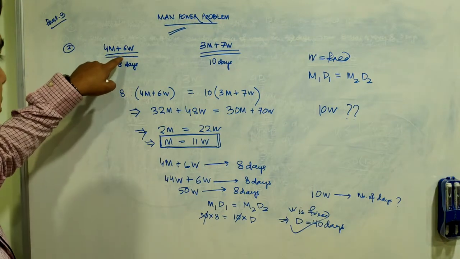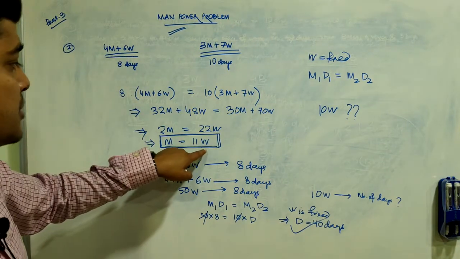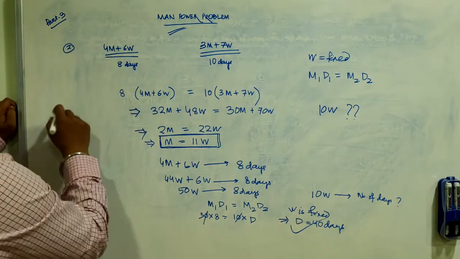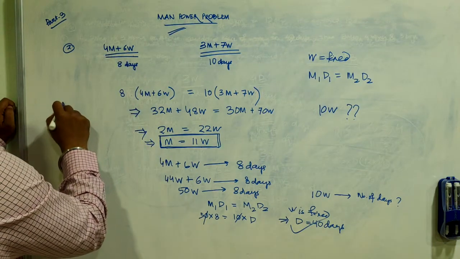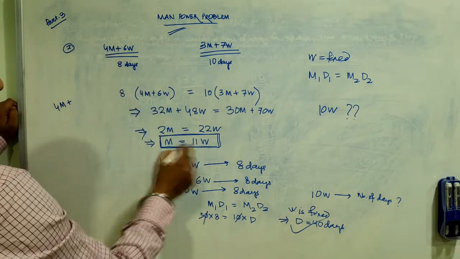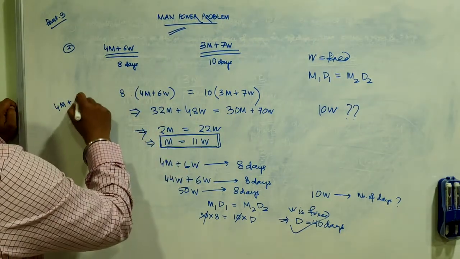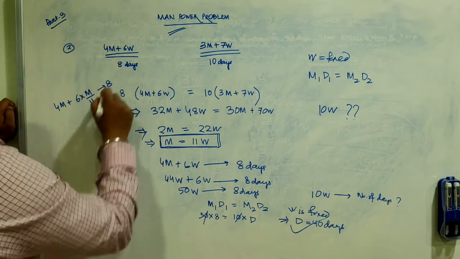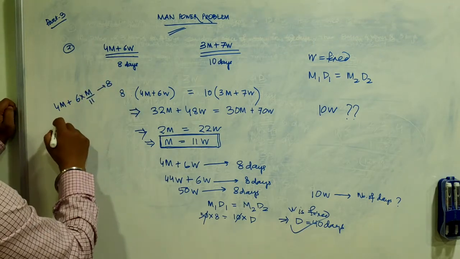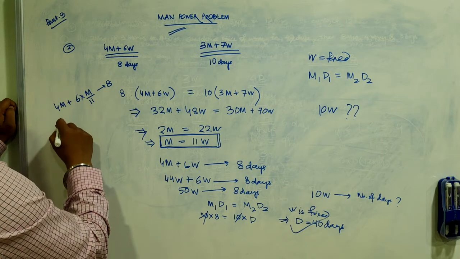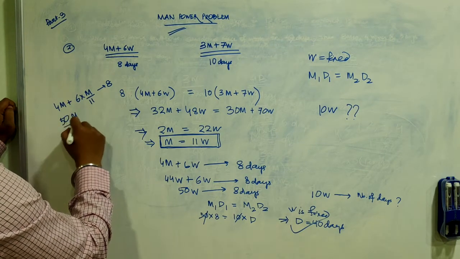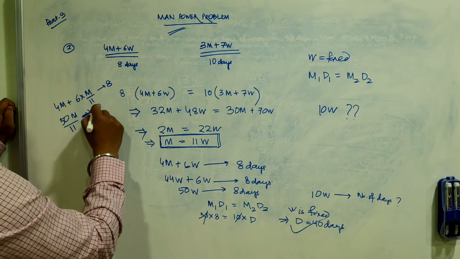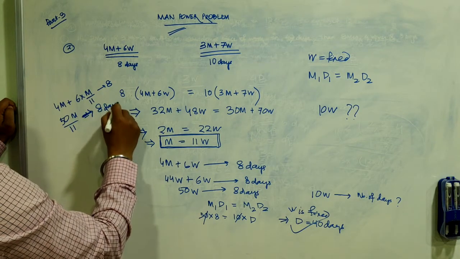If 6 women, we need to replace W by M by 11. So 4 men plus 6 into M by 11, they take 8 days. 50 M by 11, they take 8 days.